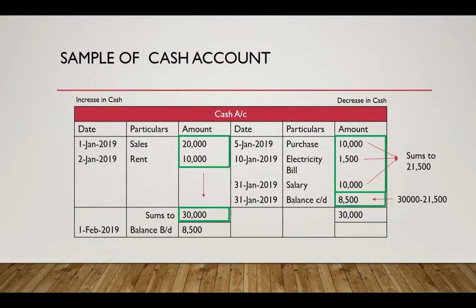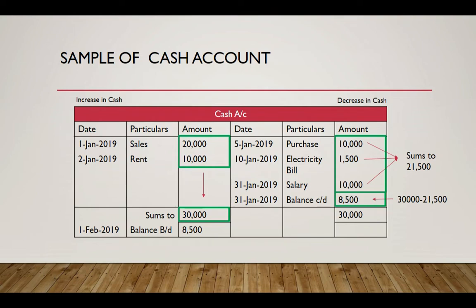And I added the difference between cash inflow and cash outflow on the right hand side of the account. One thing that you must remember is you need to add the difference on the side where the total is low. So since expense total was lower than that of incomes, that is why I added the difference on the expense side, so that the total on both sides should be 30,000. So this is an accounting convention where you need to balance both the expense side and the income side. So that is why I added the difference on the side where the total was low.